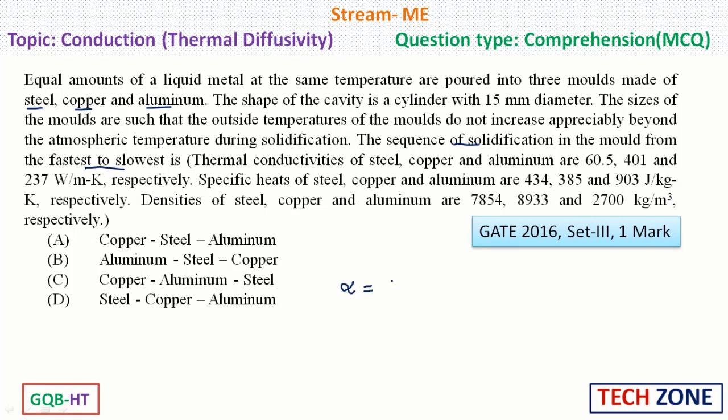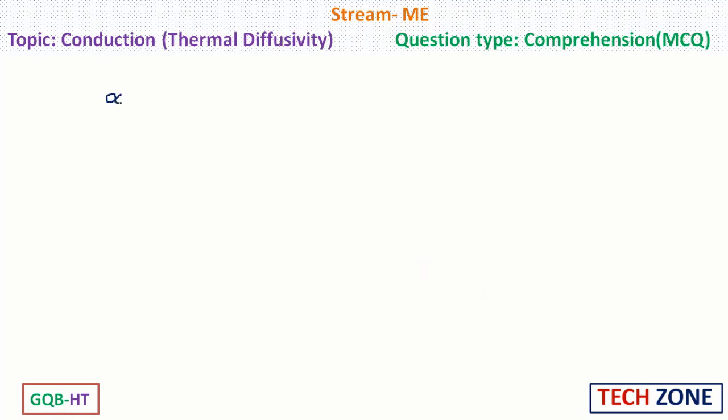So, the formula for thermal diffusivity is thermal conductivity by density into specific heat. So, thermal diffusivity is denoted by alpha, K is the thermal conductivity, rho is the density and C is the specific heat. And the unit of this thermal diffusivity will be meter square per second. Now, let us calculate the thermal diffusivity of each of the particular thing. So, let us take the first one, thermal diffusivity of copper. So, this is thermal conductivity of copper by density into specific heat of copper.